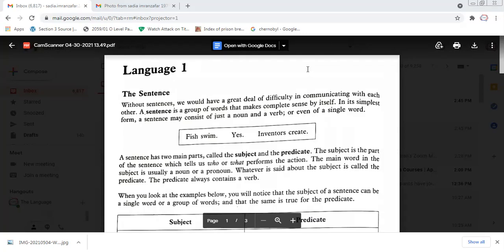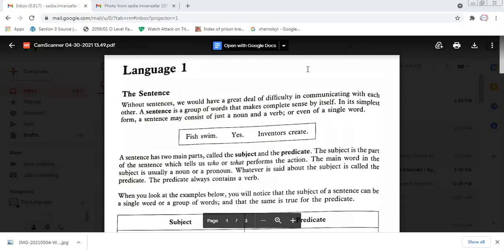So in a simple sentence we should have a noun, a naming word, or a pronoun, and there must be a verb, an action, in it. But the basic purpose of making a sentence is to fulfill the purpose of communication.